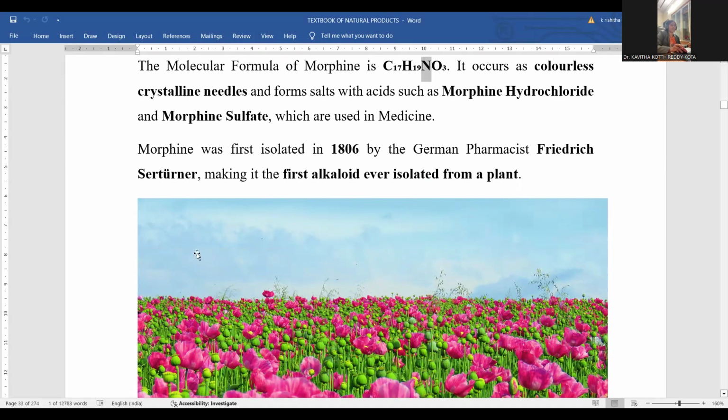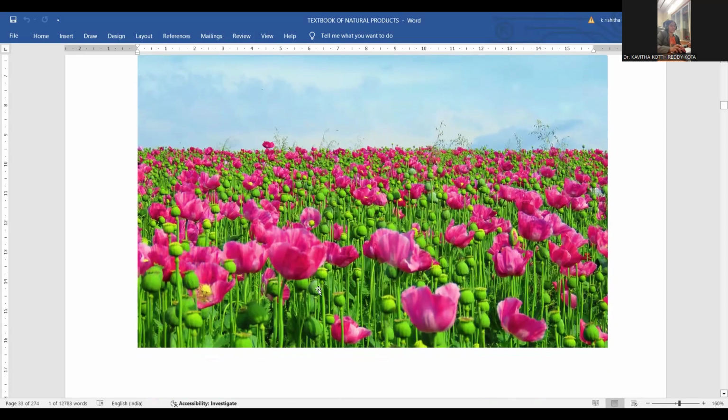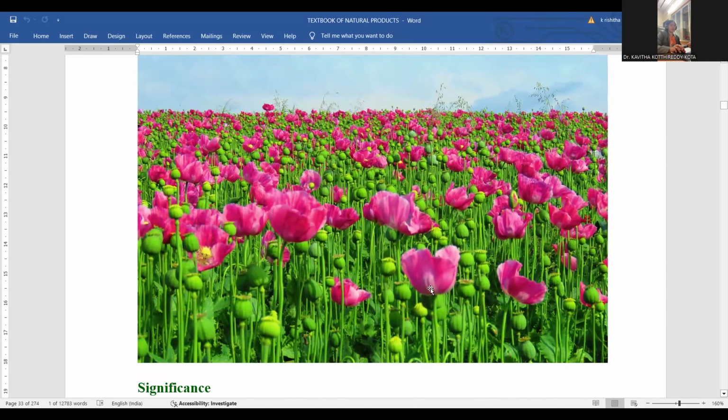This is the way the morphine alkaloid was first extracted from the plant. The source is the opium poppy, Papaver somniferum, the plant from which you can extract morphine